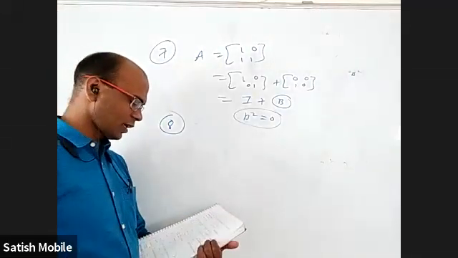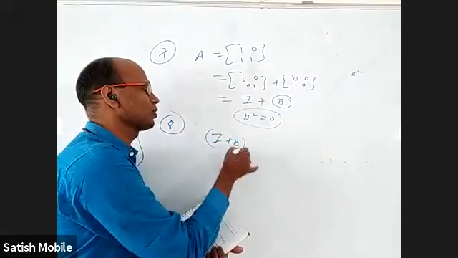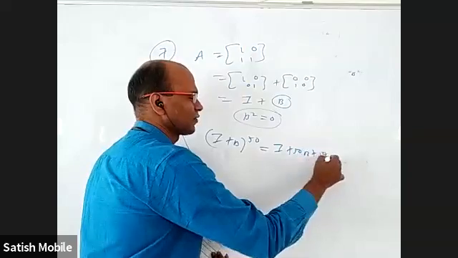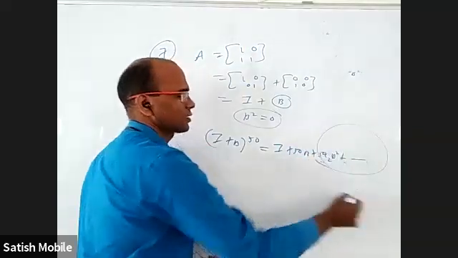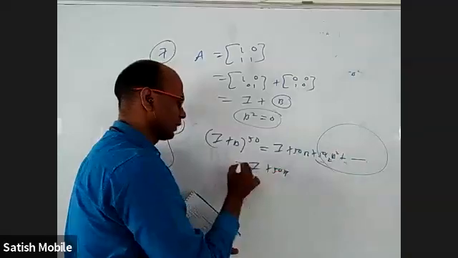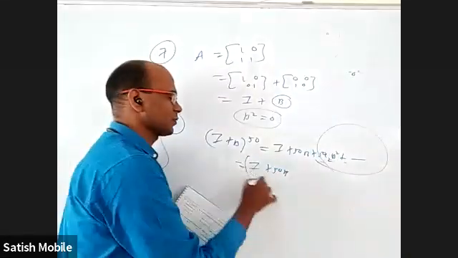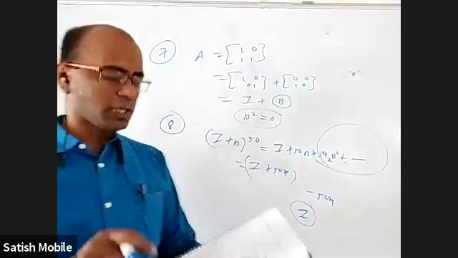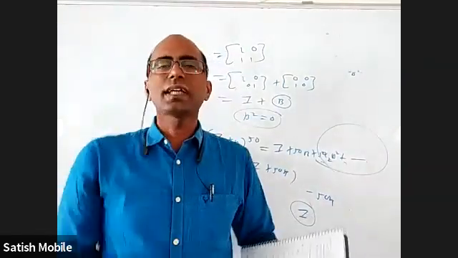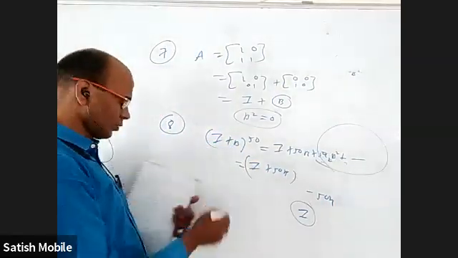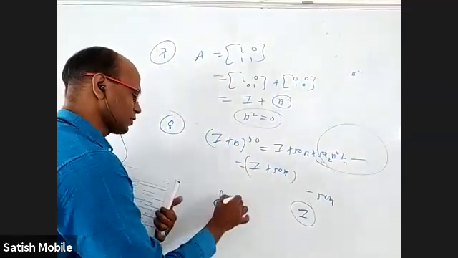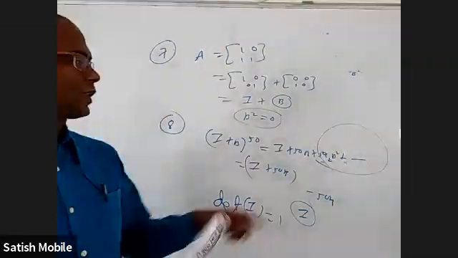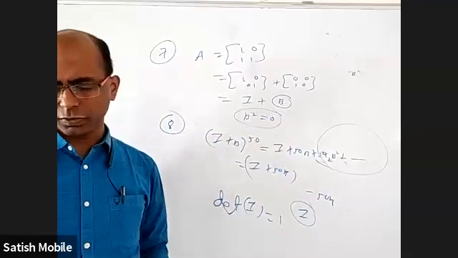Eighth question, also the very same question. The question itself is (I plus B) whole power 50. According to binomial theorem, it is I plus 50B plus 50C2 B square, and so on. They're all null matrices, gone. I'll get I plus 50B. And they want us to subtract 50B from this. If you subtract 50B, you'll be left with only the identity matrix. So (I plus B) whole power 50 minus 50B is the identity matrix itself. Now they want the determinant of that identity matrix. So det of I is equal to 1. That's it. They're all null matrices, gone, in the eighth one.